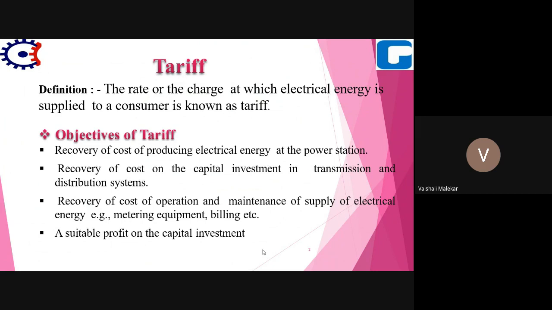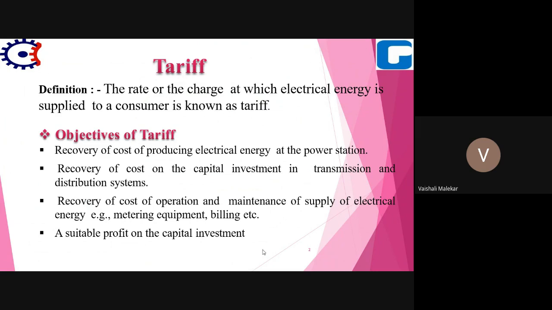We are paying the cost of production of electrical energy. For electrical energy production, whatever amount is required, we are paying that amount in the tariff. For electricity generation, some cost is required, and that cost we are paying in terms of tariff.